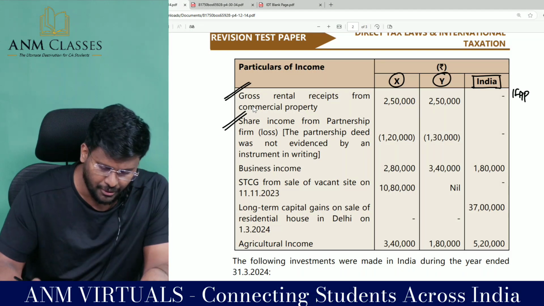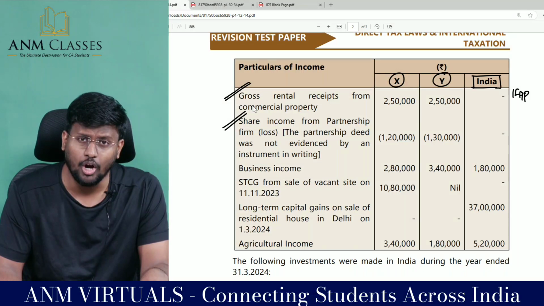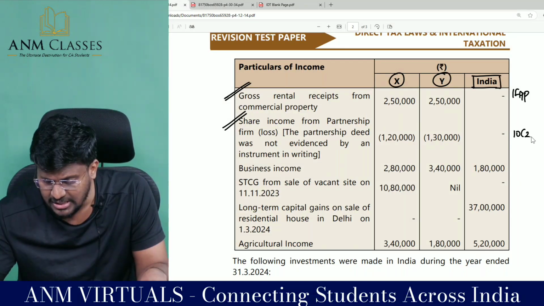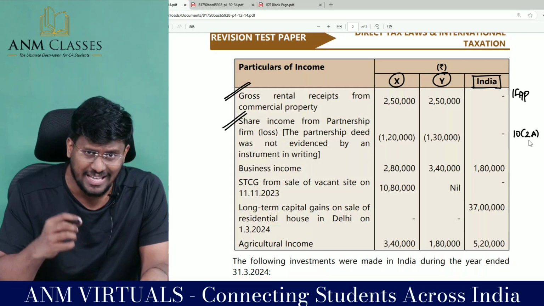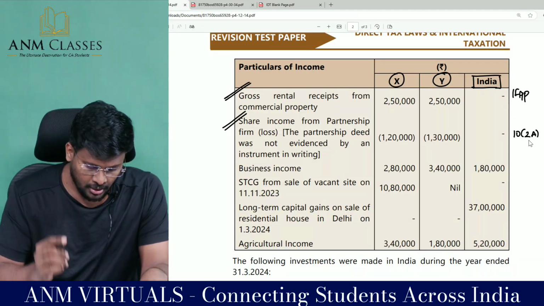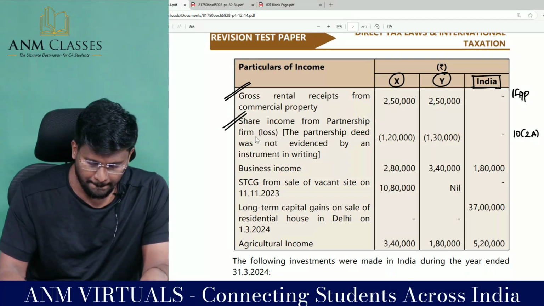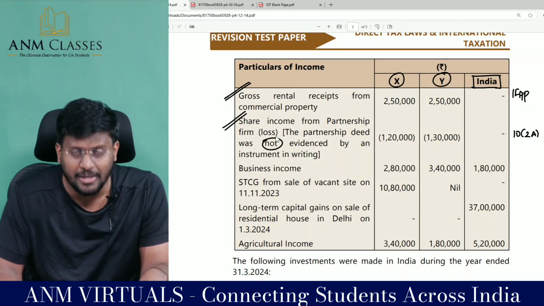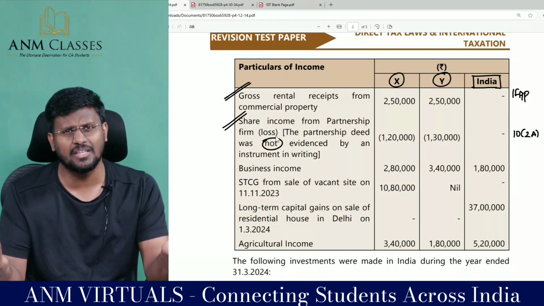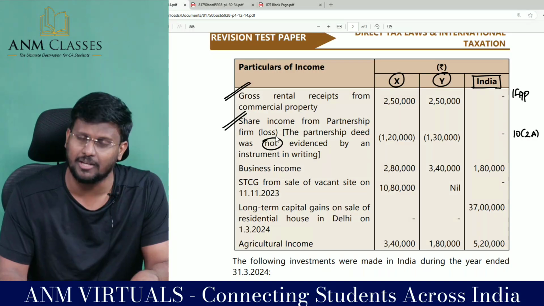Share of income from partnership firm, we all know that as per section 10(2A), share of income from partnership firm is exempted. It is a loss, not an income. The partnership deed was not evidenced by an instrument in writing. That means there is no written partnership deed.